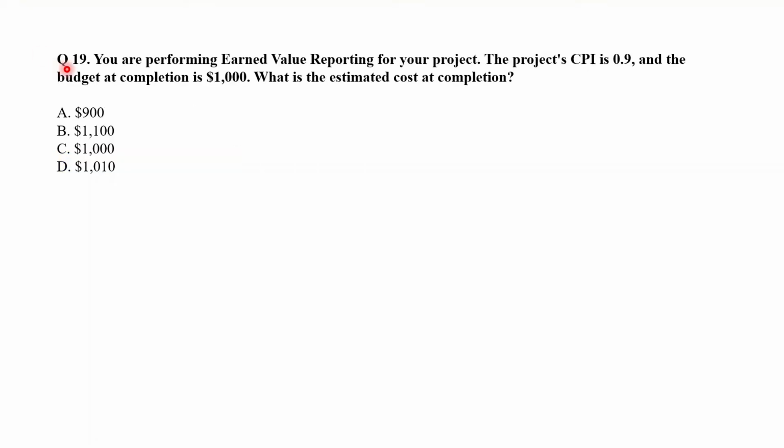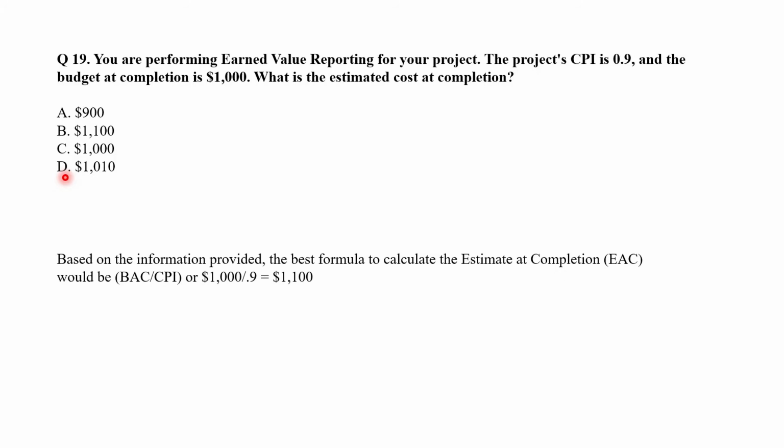Question 19. You are performing earned value reporting for your project. The project's CPI is 0.9 and the budget at completion is $1,000. What is the estimate cost at completion? A, $900, B, $1,100, C, $1,000, or D, $1,010. Now, based on the information provided, the best formula to calculate the estimate at completion would be BAC upon CPI, or 1000 upon 0.9, that is 1100. So in this case, option B, that is $1,100, is the correct answer.